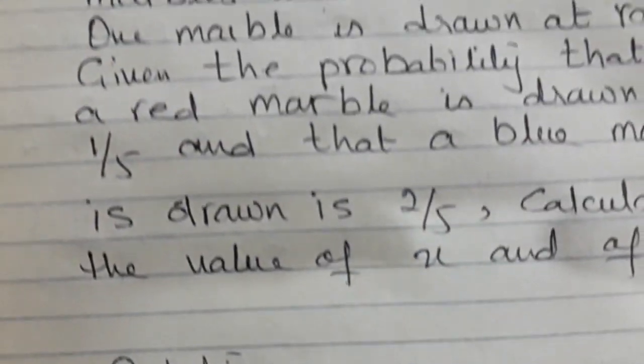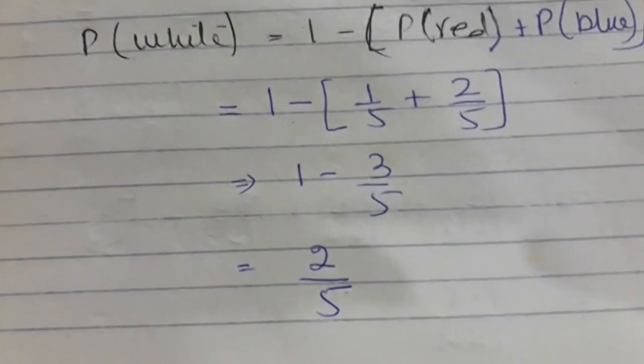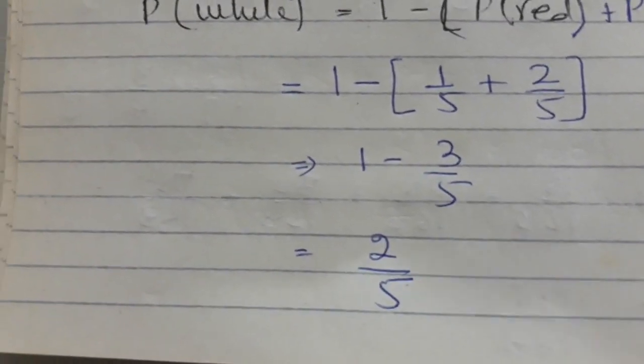But in the question it was saying there are 24 white marbles. So how come this is telling me 2 only? It means it is a simplified form. So what will we do now?